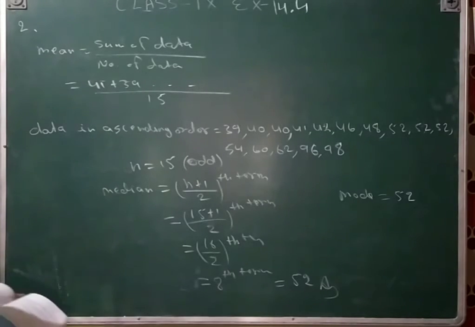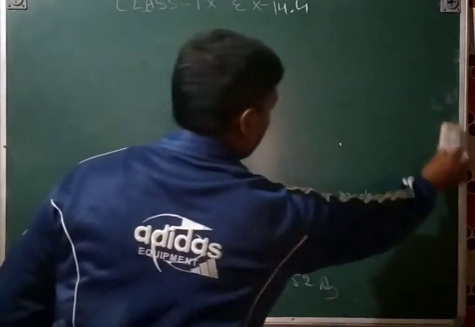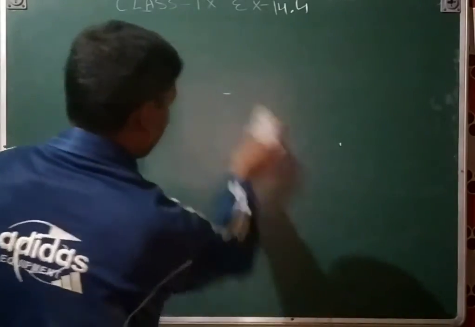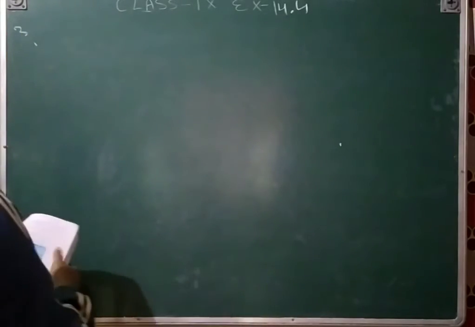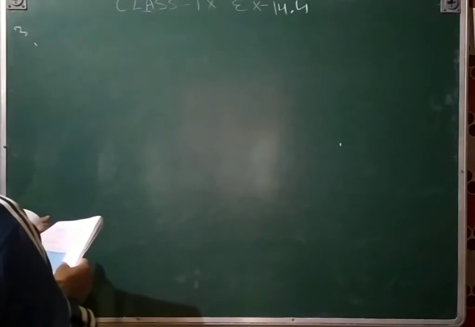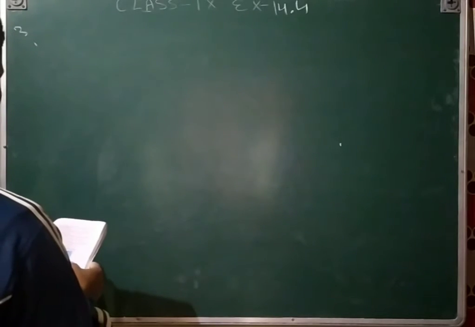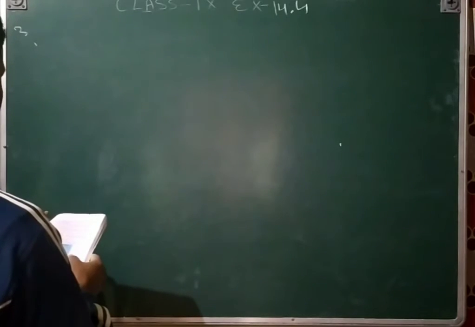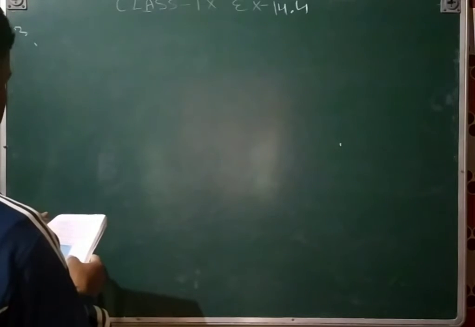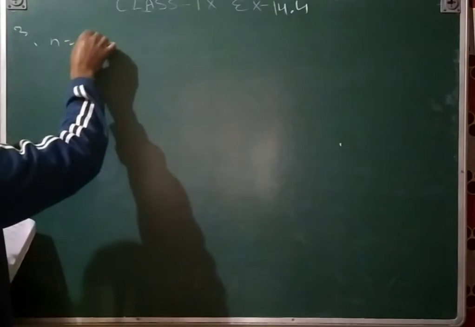And then question number 3. Question number 3 is that one. The following observations have been given arranged in ascending order. If the median of that data is 63, find the value of x. And then the observations are given: 1, 2, 3, 4, 5, 6, 7, 8, 9, 10. N is equal to 10.